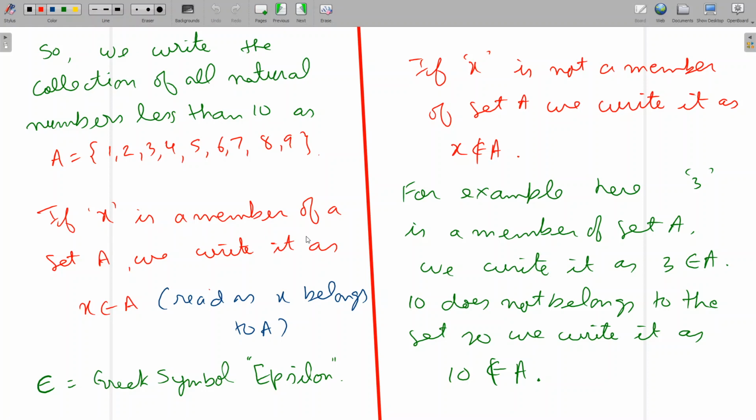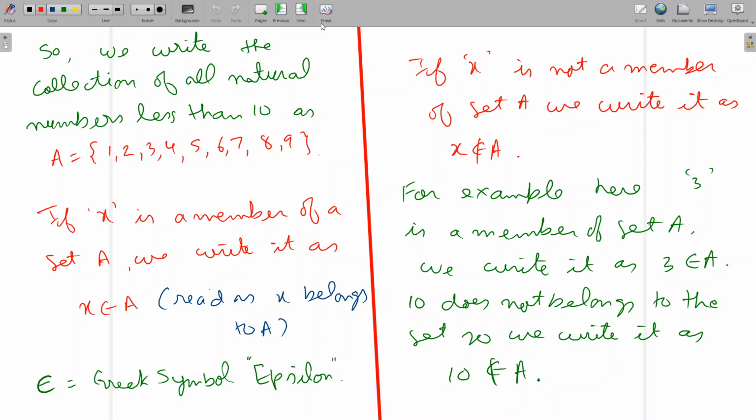So if x is a member of set A, we write it as x belongs to A. This is the symbol for belongs to, read as x belongs to A. And this is a Greek symbol known as epsilon. And if x is not a member of set A, we write it as x does not belong to A. For example, here we can see that 3 is a member of this set A, so we write it as 3 belongs to A. But we can see that 10 is not a member of the set, so we write 10 does not belong to set A.